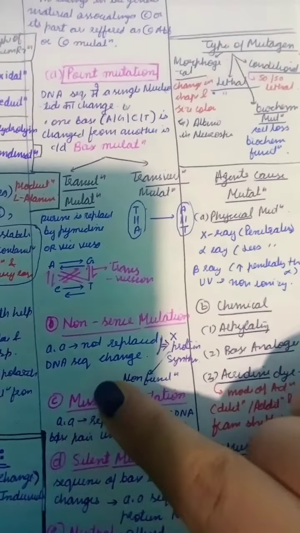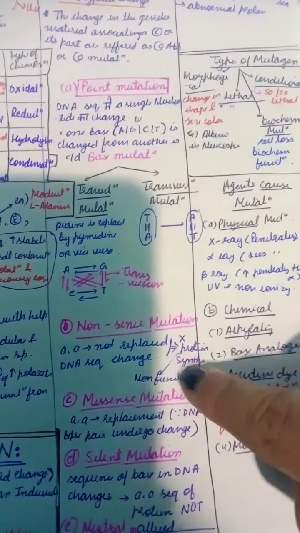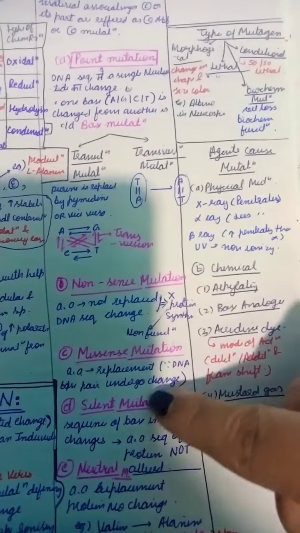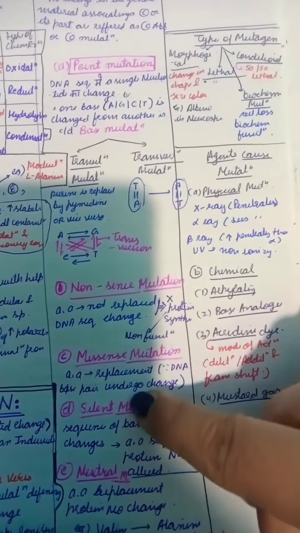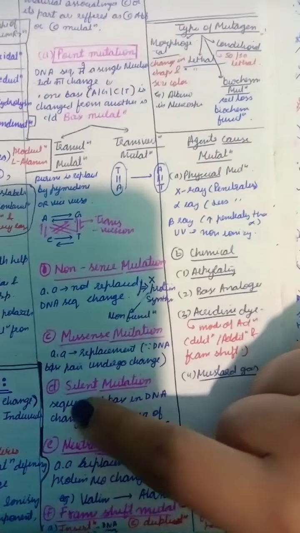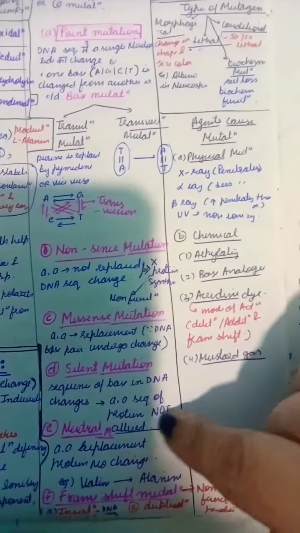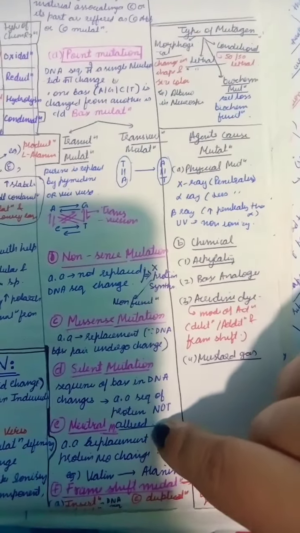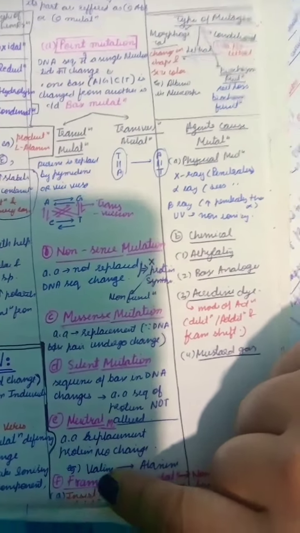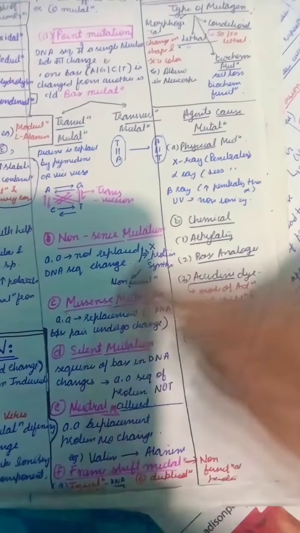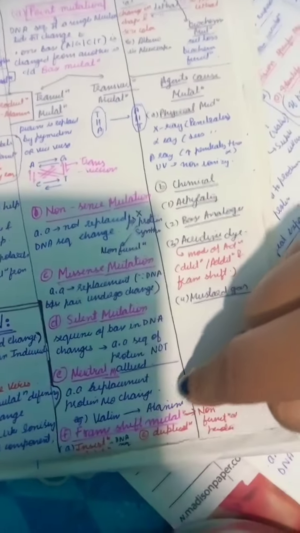Now, nonsense mutation. The amino acid is not replaced, but the DNA sequence changes, and the protein is non-functional. Missense mutation: an amino acid is replaced because the DNA base pair undergoes changes. Now, the silent mutation: the sequence of bases in DNA changes, but the amino acid sequence and protein do not change. Now there is a neutral mutation: an amino acid is replaced, but the protein has no change, for example, valine to alanine.